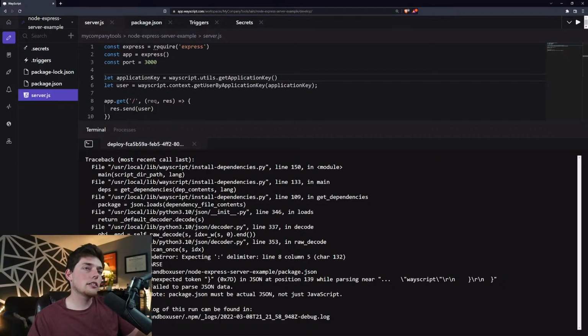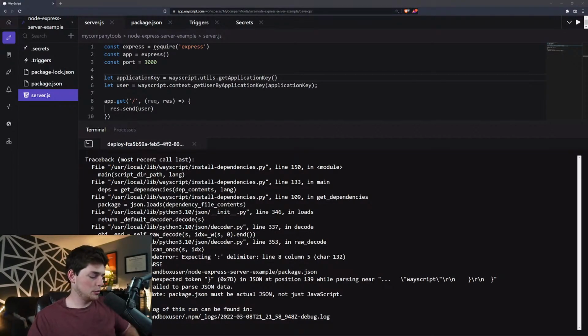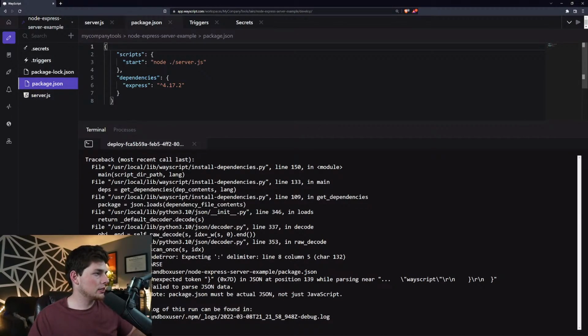Let's find a little bit of information. Oh, okay. And package.json will actually keep that Wayscript. And I think we can denote any package by doing that. Let's try this again.